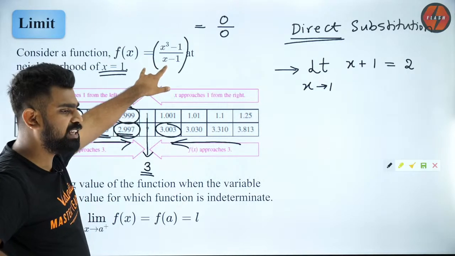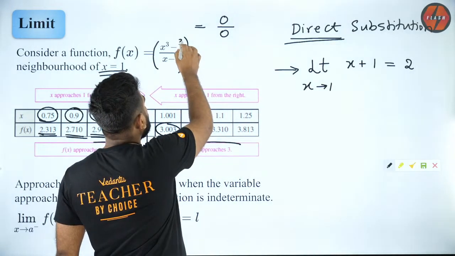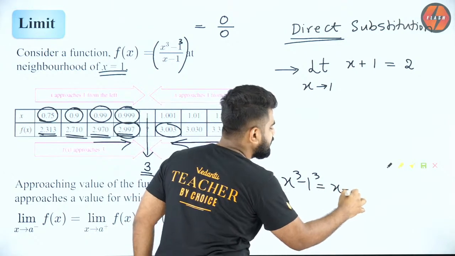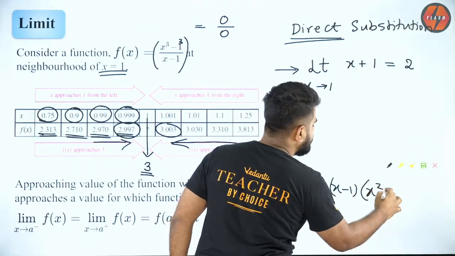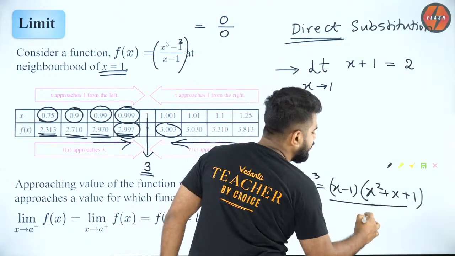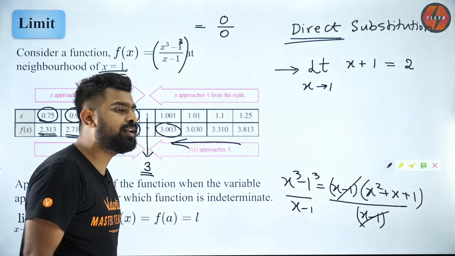Here, I have x minus 1 as a common factor because the numerator can be simplified. x cube minus 1 cube can be written as x minus 1 into x square plus x plus 1. So when I divide by x minus 1, I can cancel out the common factor. Why can I cancel it?